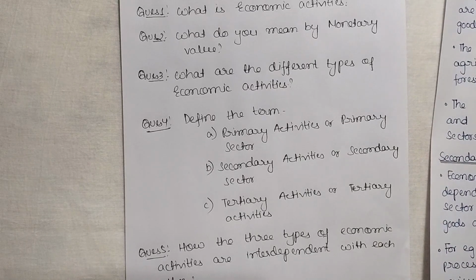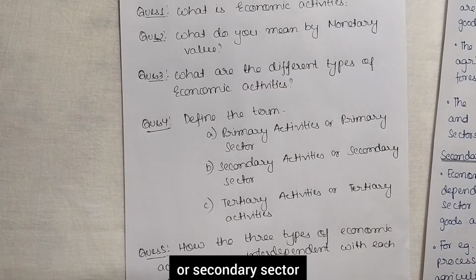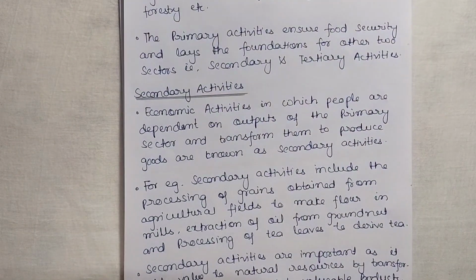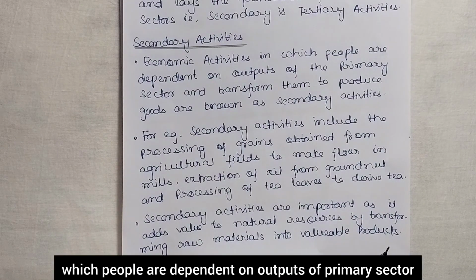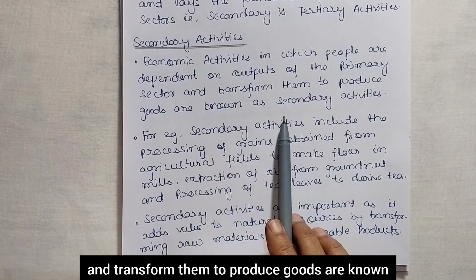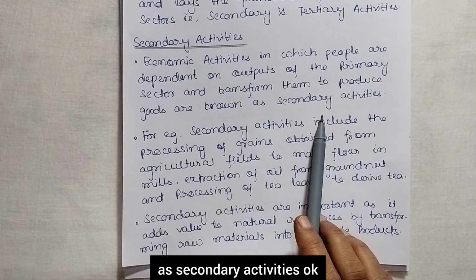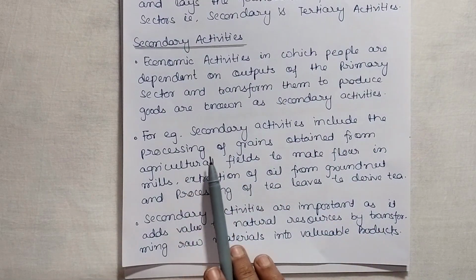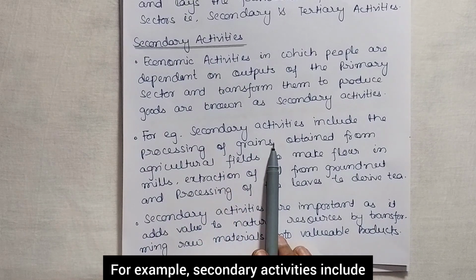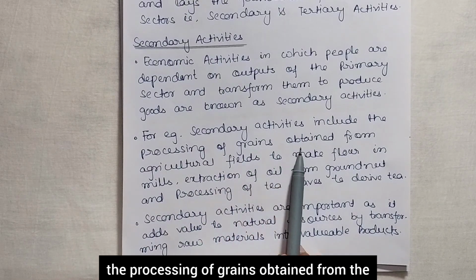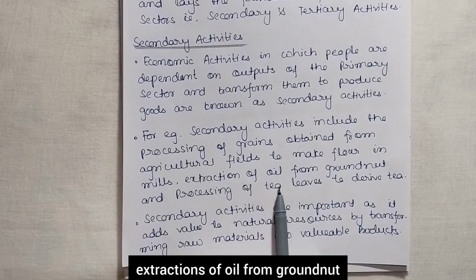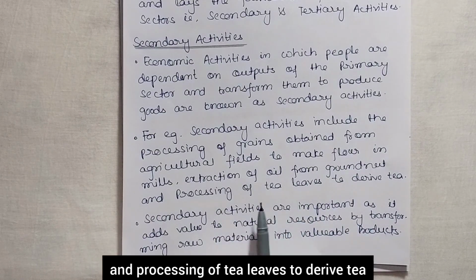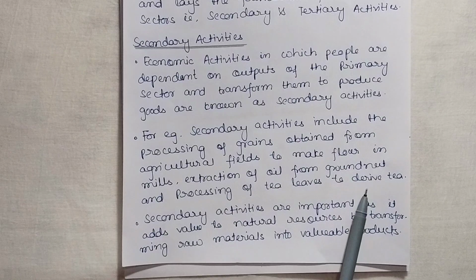Second question is, what is secondary activities or secondary sector? Economic activities in which people are dependent on outputs of the primary sector and transform them to produce goods are known as secondary activities. Okay, so this is secondary activities. For example, secondary activities include the processing of grains obtained from the agriculture field to make flour in mills, extraction of oil from groundnut, and processing of tea leaves to derive tea.